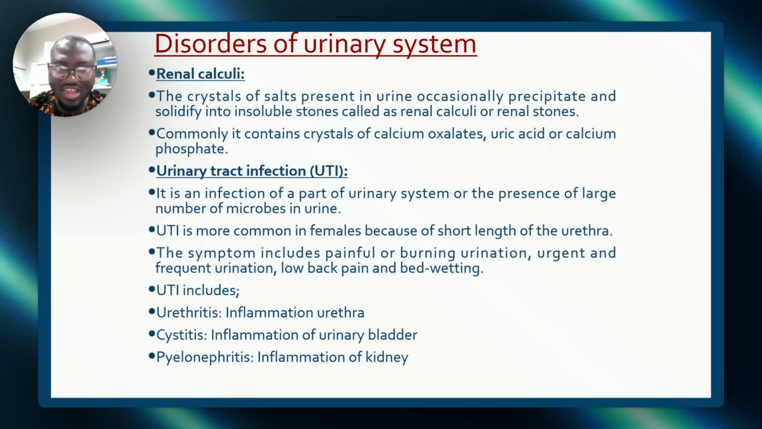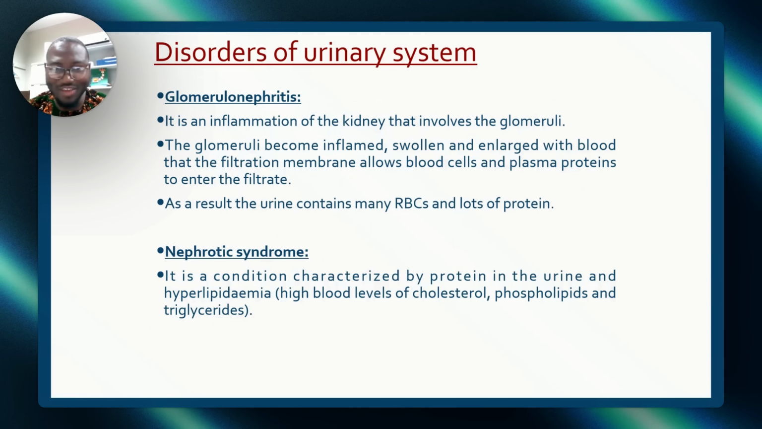All right, so just know this and know peace. We have glomerulonephritis, which is the inflammation of the kidney that involves the glomeruli. Remember where I told you the glomerulus is. If that's the problem, then we are talking about glomerulonephritis. That's the glomerulus of the nephron being inflamed. As a result, you'll be seeing blood and protein, because that is the place that stops blood and protein from flowing.